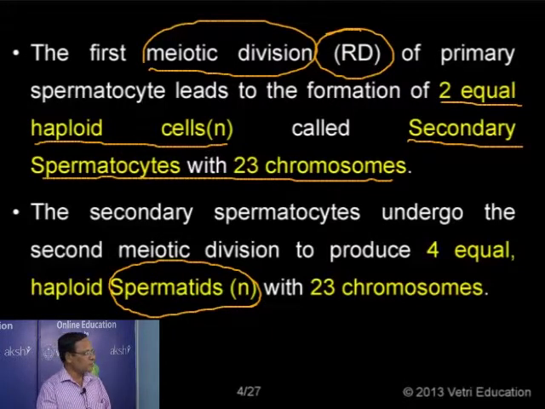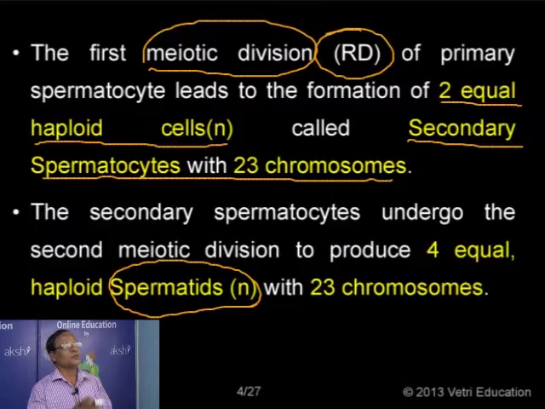The spermatids are spherical shaped, non-functional cells having a haploid number of chromosomes. So the secondary spermatocytes as well as the spermatids have a haploid number of chromosomes, whereas the spermatogonia and the primordial germ cells have 2n chromosomes.